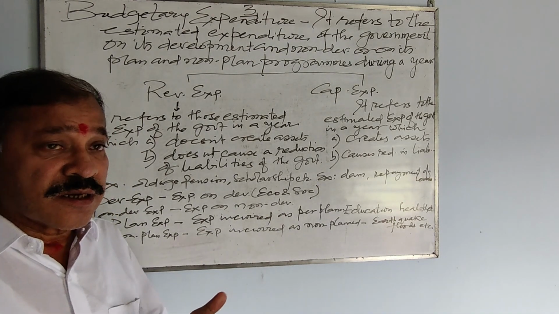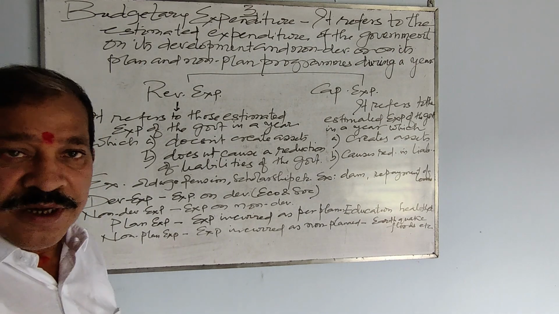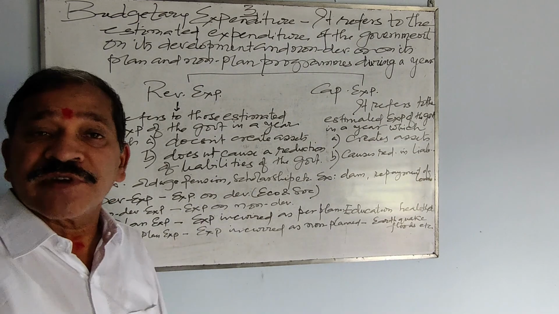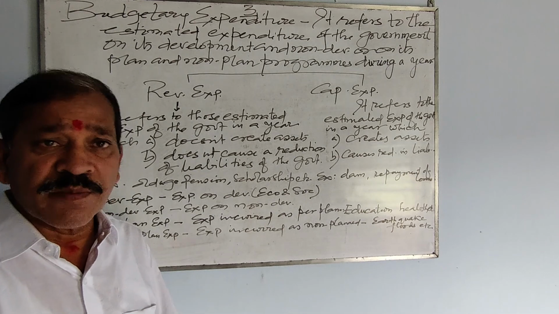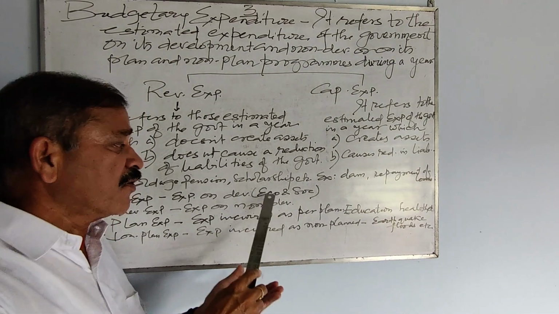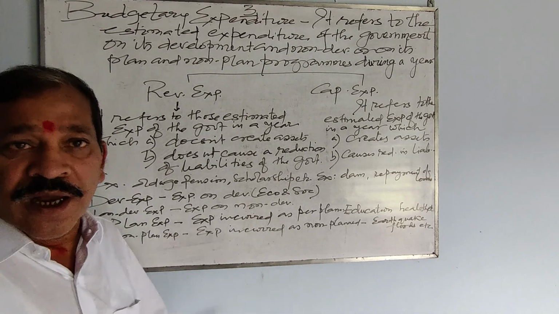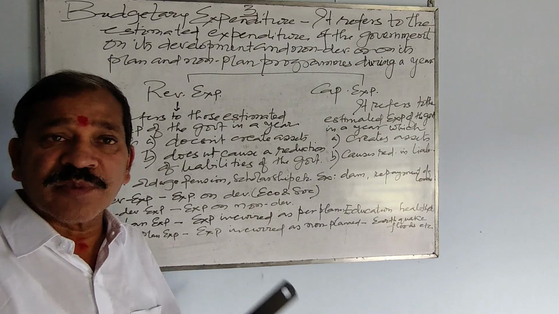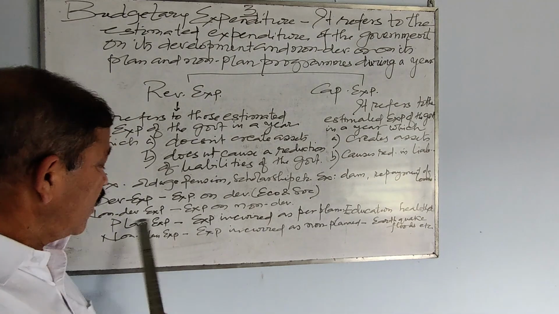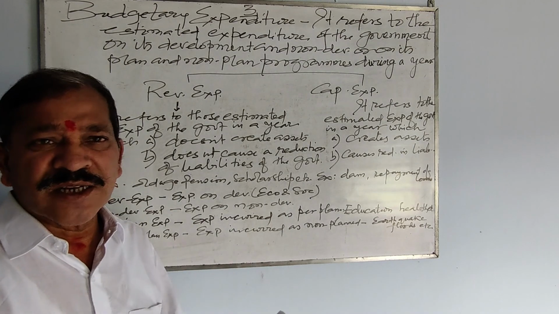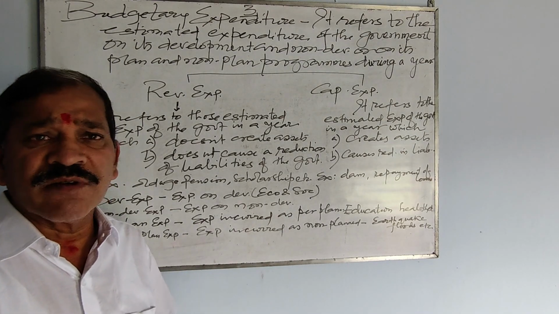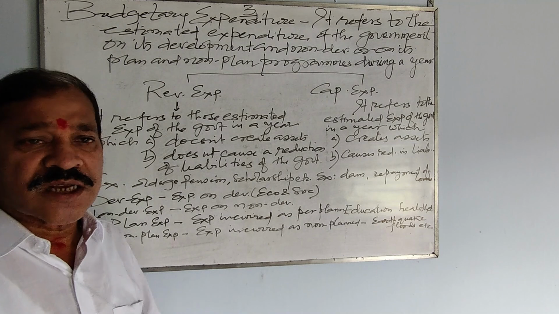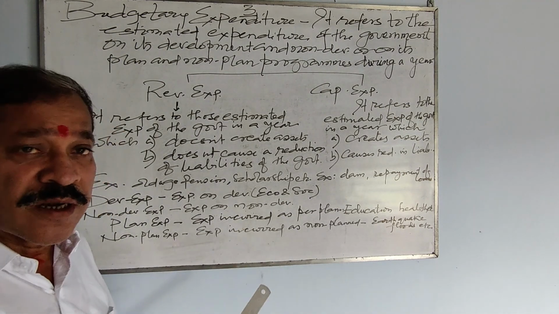Now expenditure on development and non-development. Development expenditure is known as expenditure on developmental activities. Whatever money the government spends on developmental activities in the field of economic and social arena, all that comes under developmental expenditure, because the money that is spent leads to the development of that area. Non-development expenditure: there are certain expenditures which do not lead to any development. It is just that the government has to spend. Such expenditure comes under non-development expenditure.